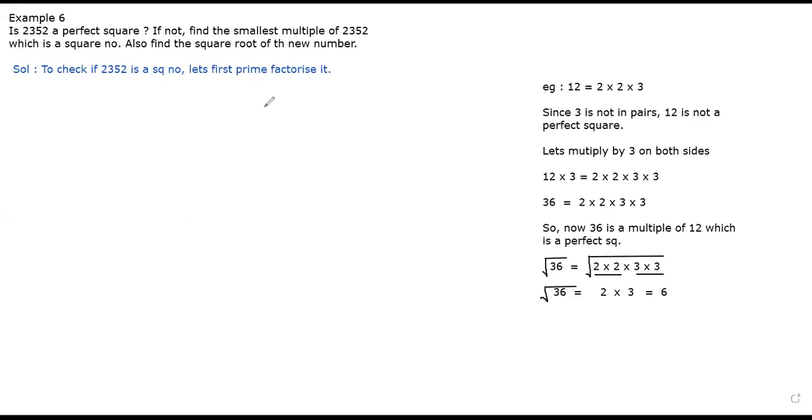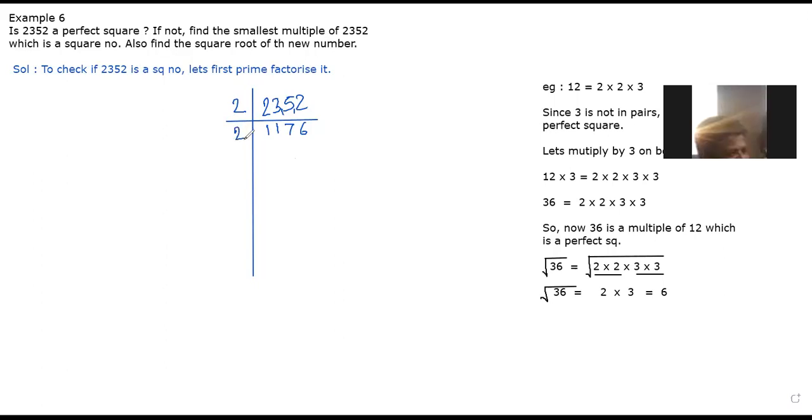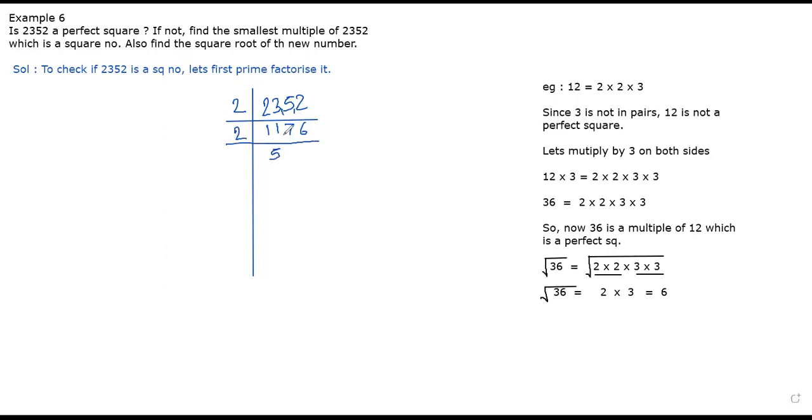Divide by 2. What is the answer? 2 1s are 2. 2 7s are 14, and remainder is 1. 2 6s are 12. Again by 2. 2 5s are 10. Remainder is 1. 2 8s are 16. Again by 2. 2 2s are 4.